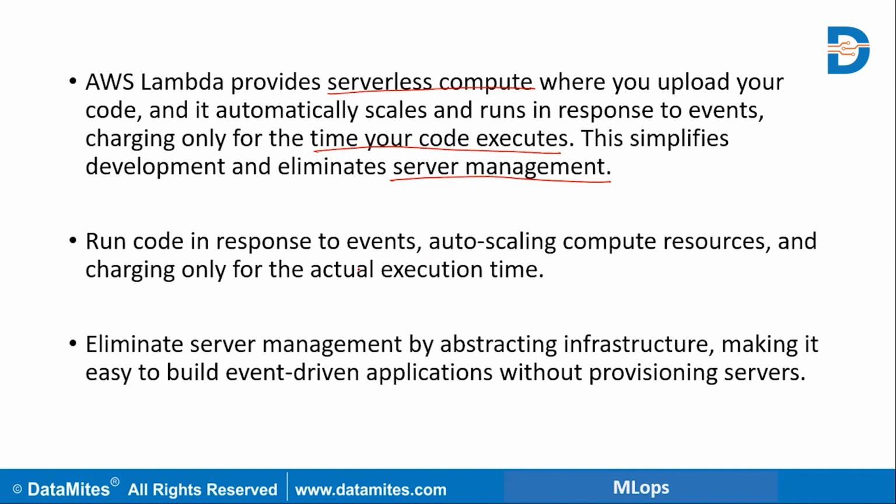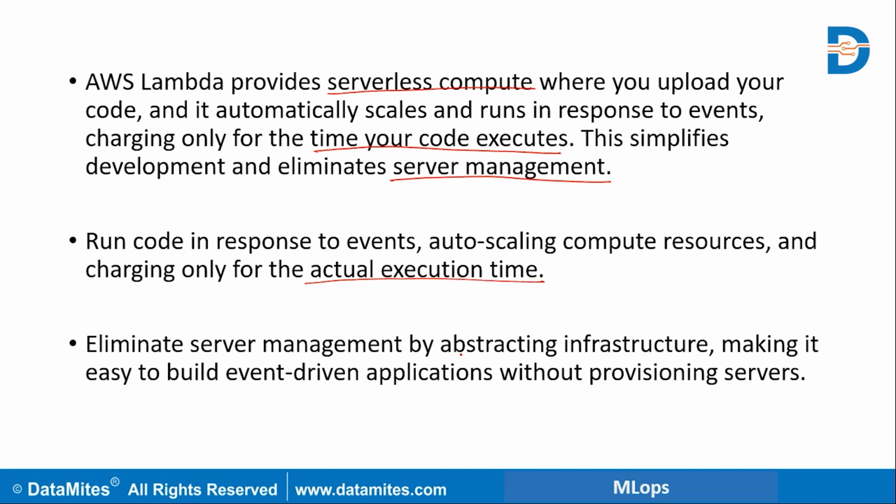It helps you with auto scaling the compute resources. That means based on your code, sometimes it will require high computation resources, sometimes it will require low computation resources. Based on the requirements, it is going to scale up and scale down the resources that you are using. That is one of the big specialties of using AWS Lambda. Based on the compute resources you are using, you are going to pay for that time. They are going to charge only for the actual execution time.